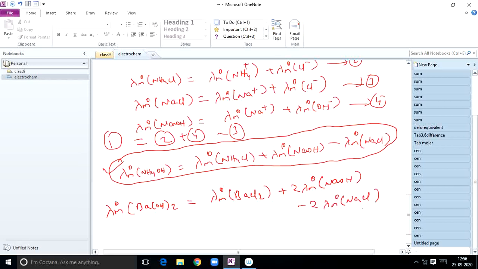This is also an important relation. It's very, very important, students. Lambda m naught of weak electrolytes you can calculate this way. This is very important for your objective bits.